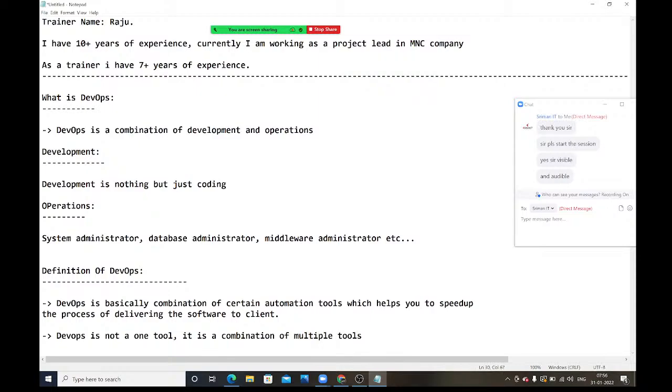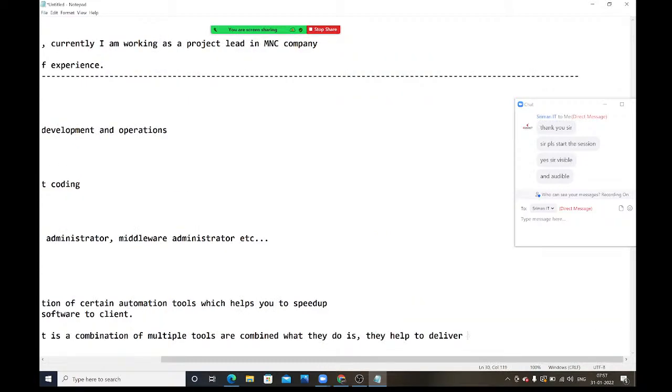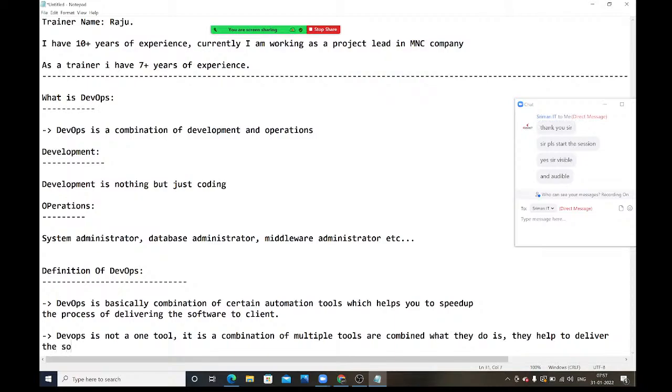What these combined tools do is help to deliver the software as quickly as possible to the client.